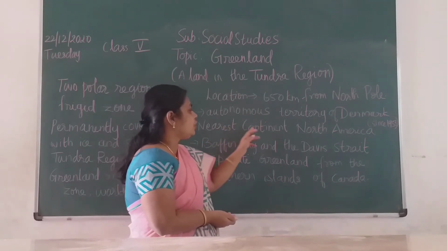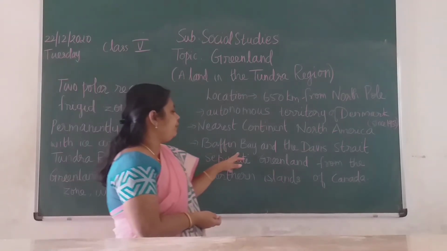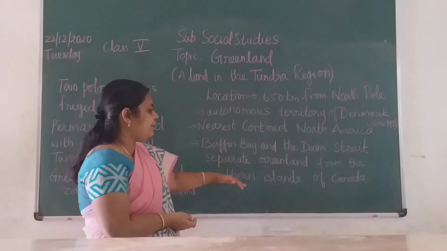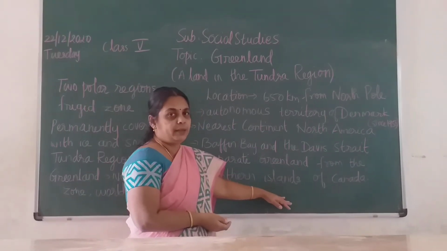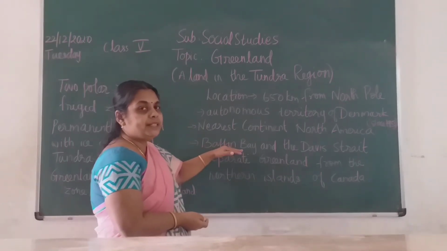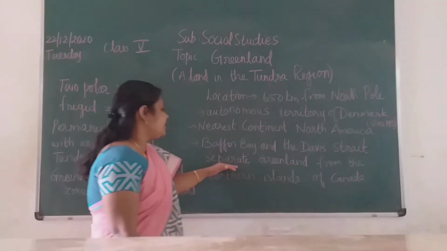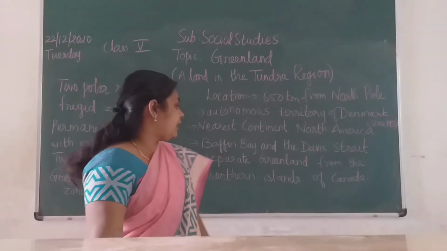The nearest continent is North America. Baffin Bay and the Davis Strait separate Greenland from the northern islands of Canada. This one I will show you on the map, children. The name is Baffin. Baffin Bay and the Davis Strait separate Greenland from the northern islands of Canada.